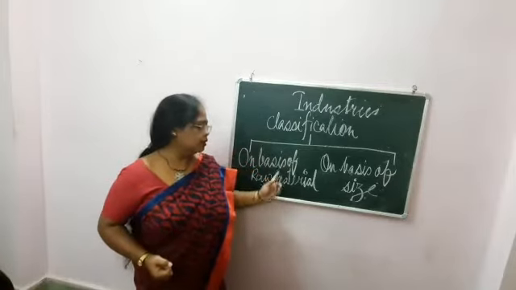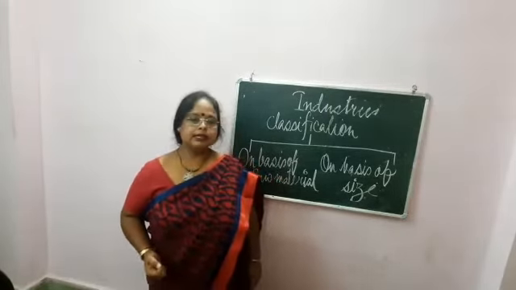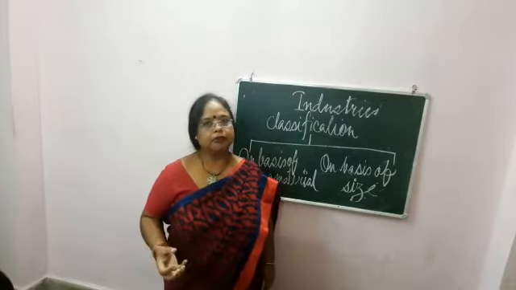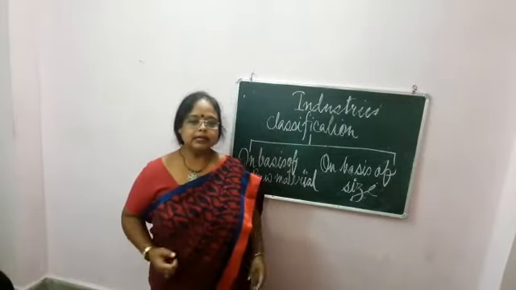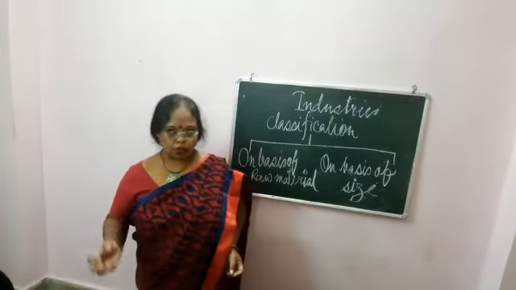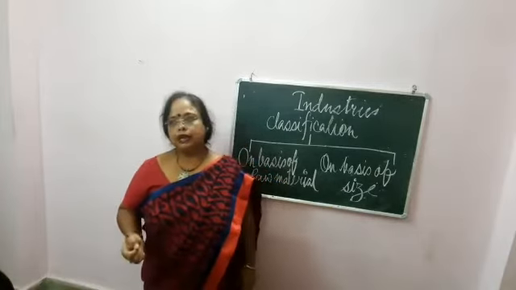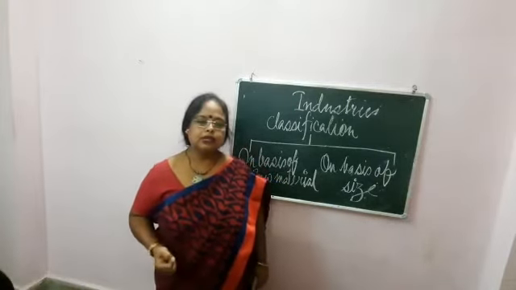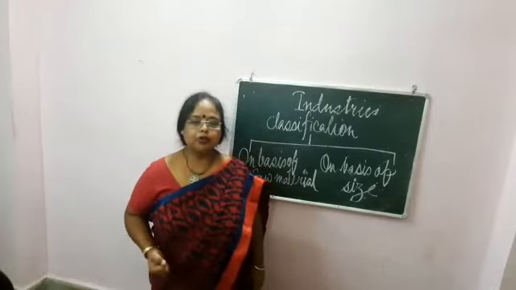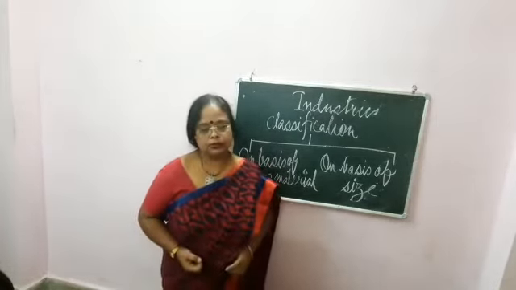Next, the second one is agro based industries. Agro based industries means the product is coming from agriculture. The industry that is dependent totally on agricultural products as raw material is called an agro-based industry. Sugar industry, cotton industry, jute industry, dairy products, leather industry, etc. are examples of agro-based industries.